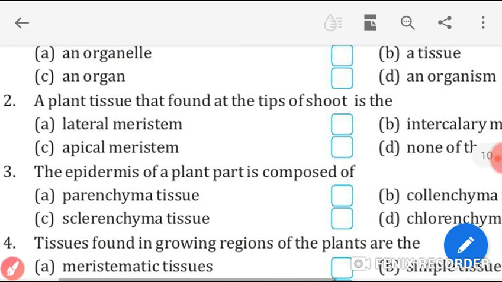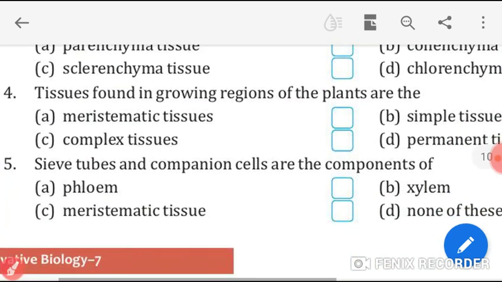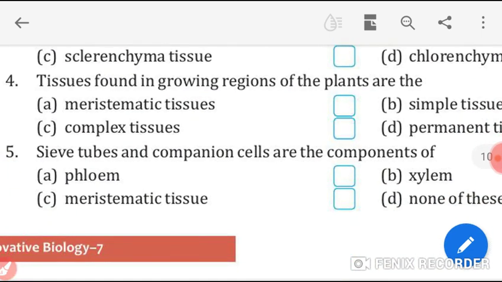Now, third, the epidermis of a plant part is composed of what? Parenchyma tissue. Now next, fourth, tissues found in growing regions of the plant are meristematic tissues. Next, sieve tubes and companion cells are components of what?